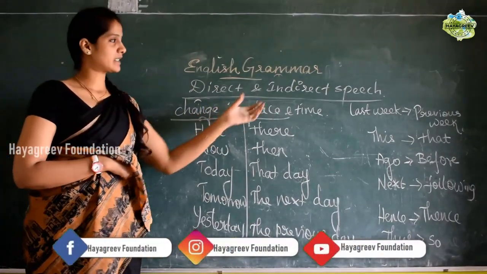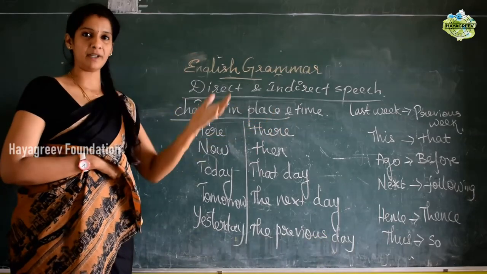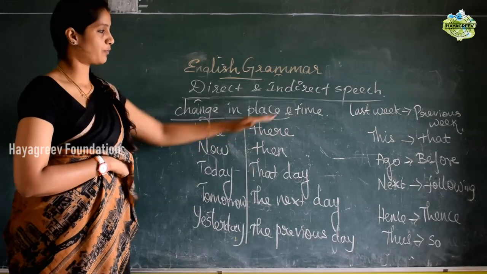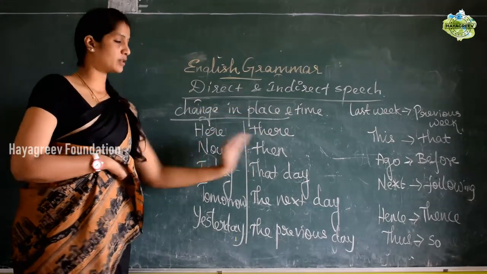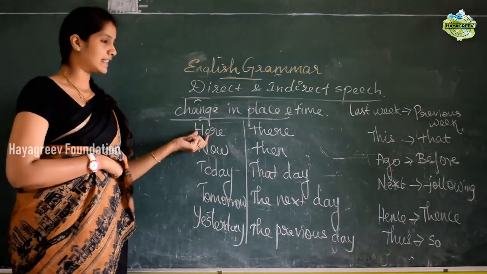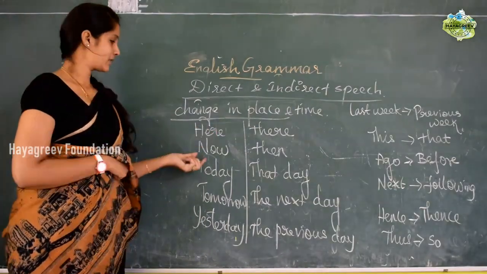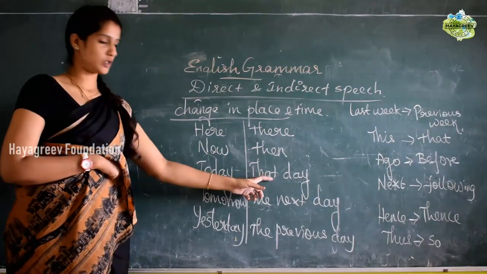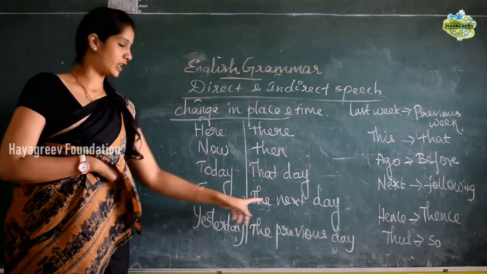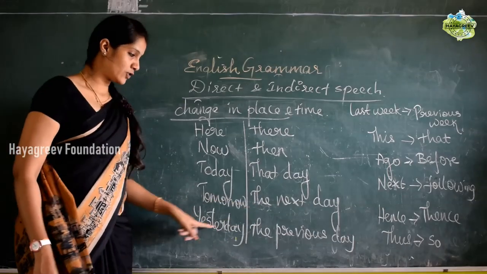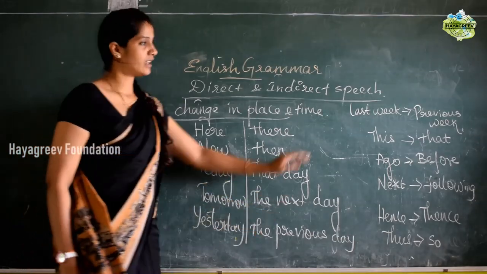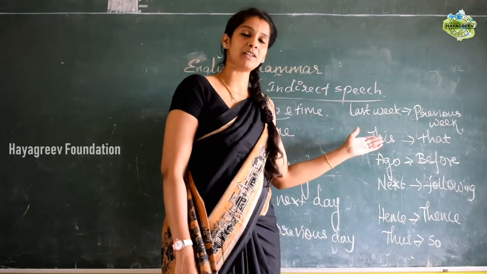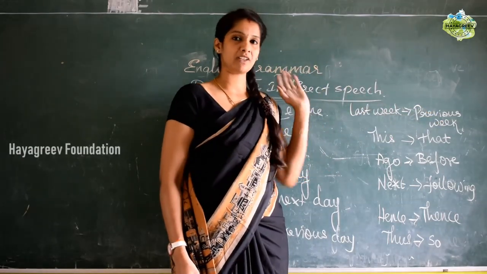In the previous direct to indirect speech of imperative, we have seen change of place, right? So these are the changes of place and time from direct to indirect speech. If in the sentence here is there, now should be changed to then, today should be changed to that day, tomorrow should be changed to the next day, yesterday should be changed to the previous day, and last week should be changed to previous week. Even if it is last month, it can be changed into the previous month.